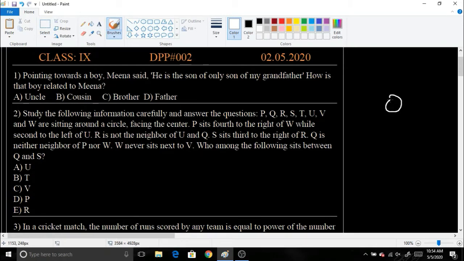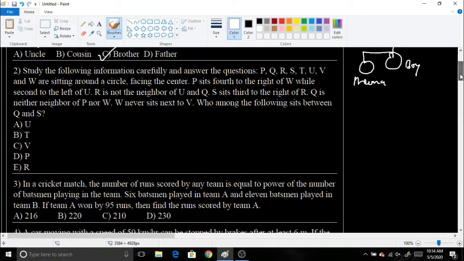Now let's say this is the boy about whom Meena is talking, and he is the son of, let's say, this person. He is the son of my grandfather, which means that the boy's father's father is Meena's grandfather too, right? It means that the boy is the brother of Meena, so your answer will be brother. So this is your final answer.